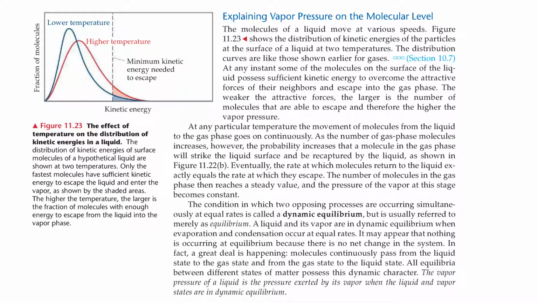In fact, a great deal is happening. Molecules continuously pass from the liquid state into the gas state and from the gas state into the liquid state. All equilibria between different states of matter possess this dynamic character. The vapor pressure of a liquid is the pressure exerted by the vapor when a liquid and a vapor are in dynamic equilibrium.